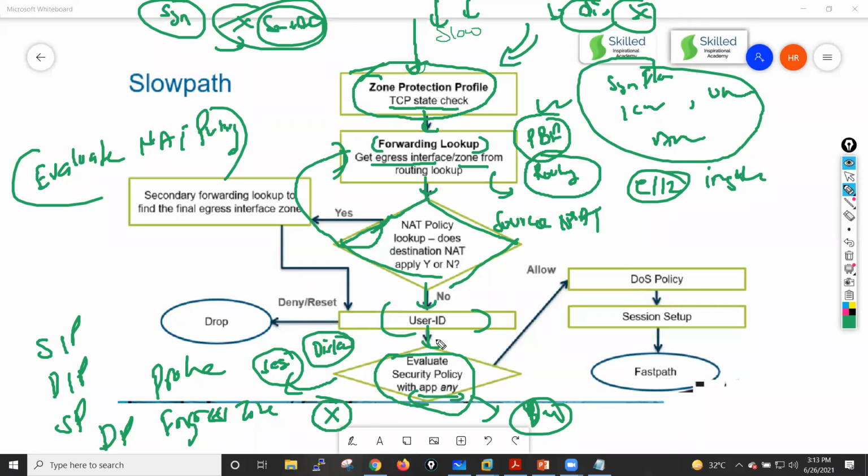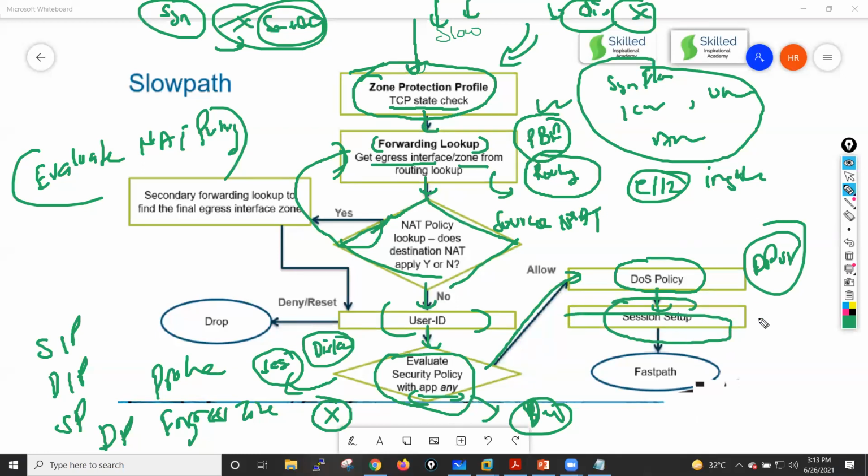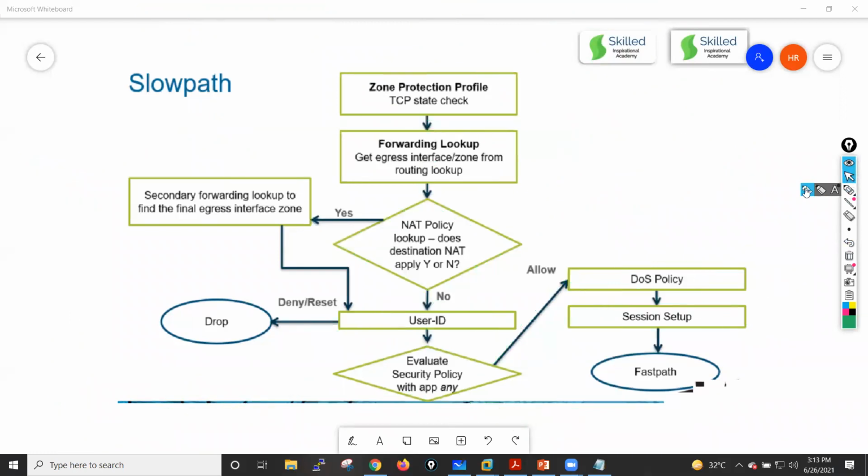Okay, now let's suppose my policy allows the traffic, so it will send this data towards your DoS policy. If we have any DDoS policy, then it will be checked against the DDoS policy, and after that it will create the session table entry. It will make the entry of this flow into the session table. My firewall creates a session on the basis of 6 tuples here: source IP, destination IP, source port, destination port, protocol, and ingress zone. These are the things which are included in your session, guys.